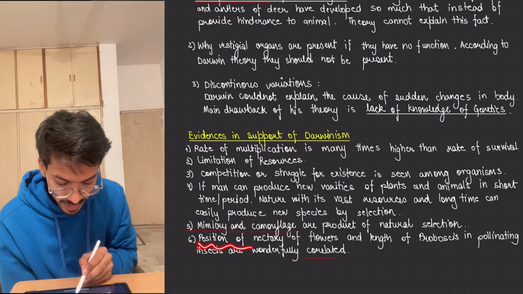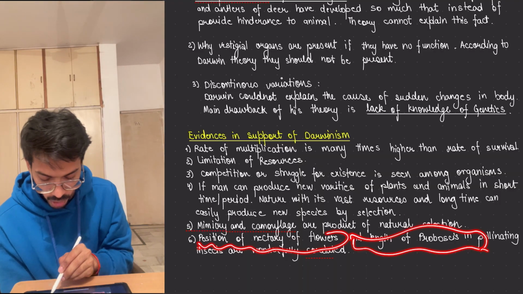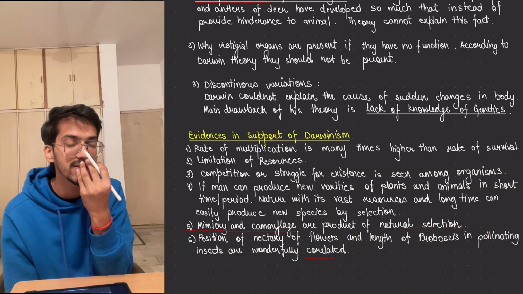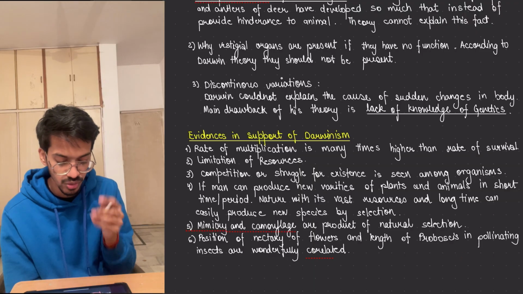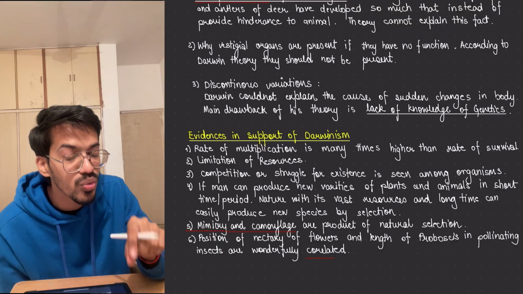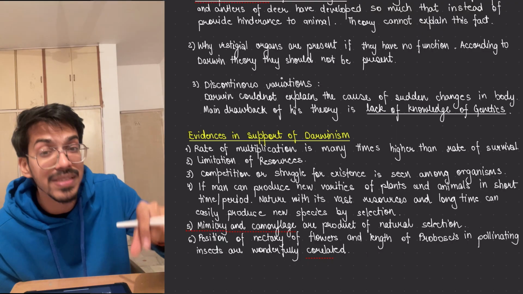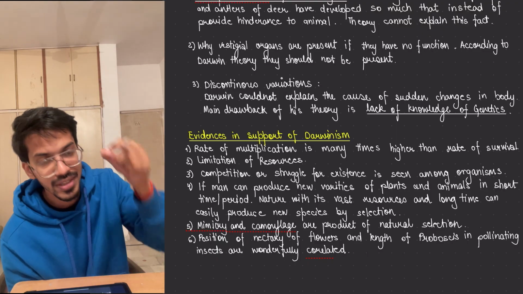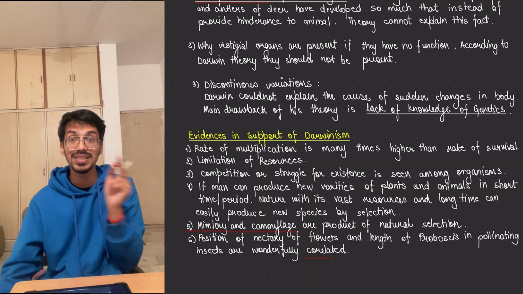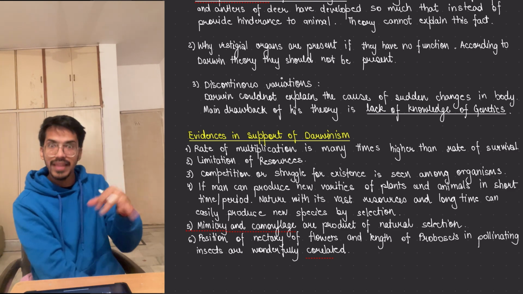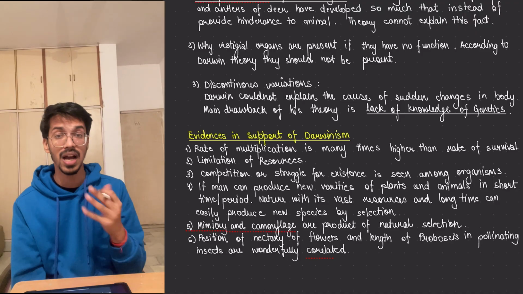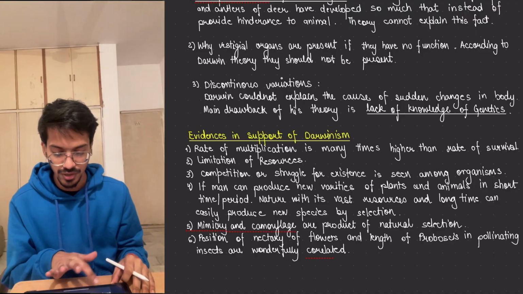Then the position of the nectary in the flower and the length of the proboscis in pollinating insects. The proboscis is the nose, or rather the mouth sucking part. This is how they are correlated, and it goes to the length where the nectar is present. The nectar is present very deep inside, the nectary gland in the flower is very deep inside. How is it so correlated? It means evolution is taking place in both of them. That is also co-evolution, which will come in ecosystem, the next thing that we are going to study after evolution, right?